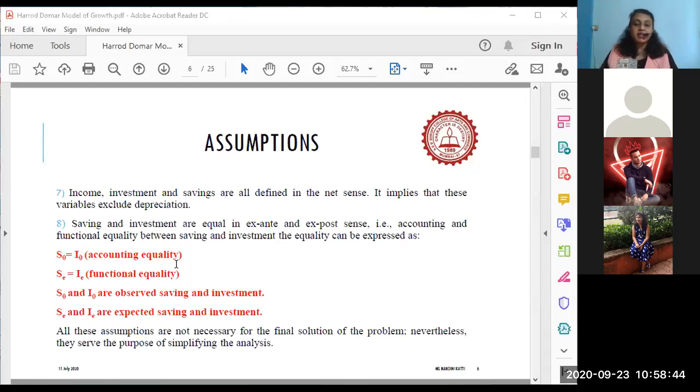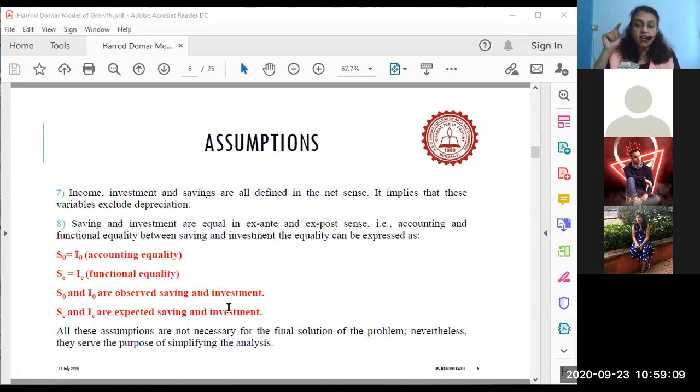Then we look at functional equality. It is given as SE is equal to IE. It's a functional equality. Matlab we are coming closer to economics. Niche dekho. SO and IO are observed savings and investments.